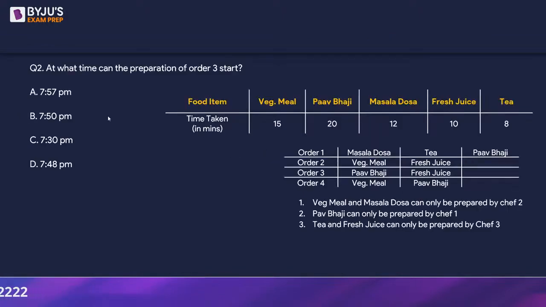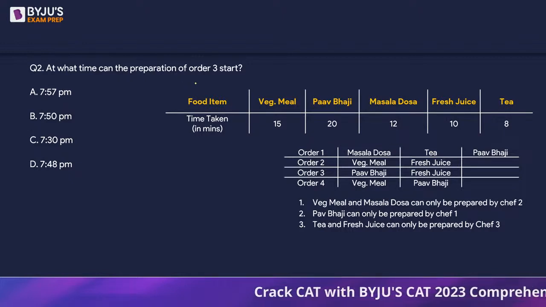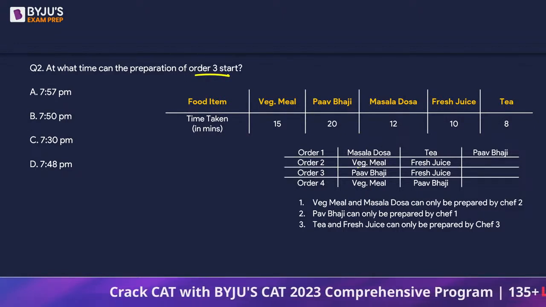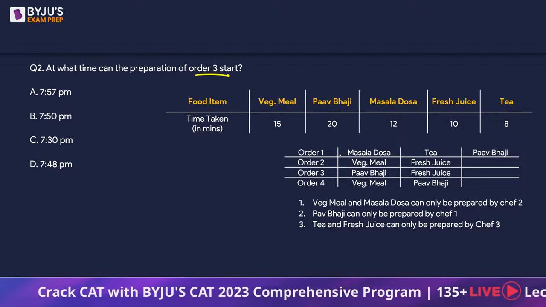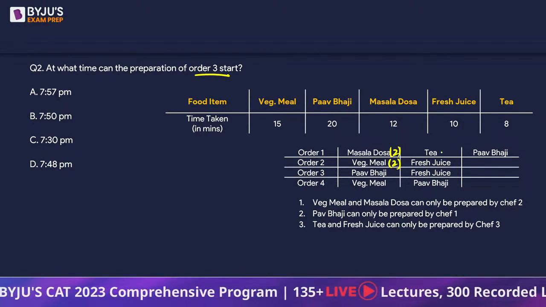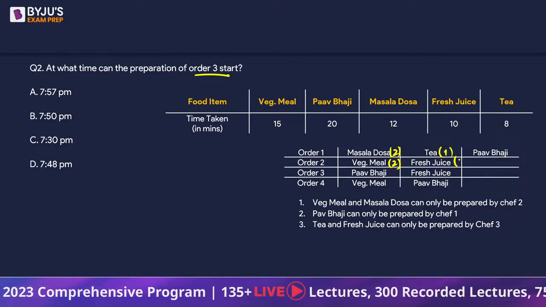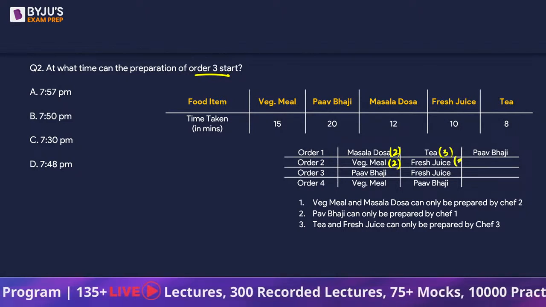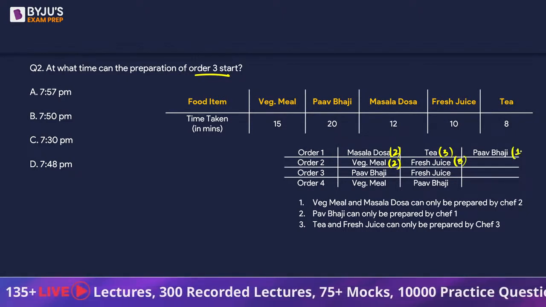Next question. At what time can the preparation of order 3 start? Right? So it says order 3 start, not finish. So if you look at the previous scenario, previous question itself, masala dosa is being made by chef 2, veg meal by chef 2, tea by chef 1, fresh juice by chef 3 and pav bhaji by chef 1.